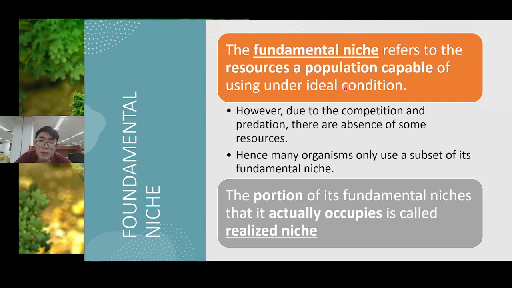There is no organism that can live under ideal condition. They will face competition and predation. There is no such thing as an ideal condition in the world. If the world did not contain any organism, then ideal condition would occur. If the world contains many organisms, then no ideal condition will occur. Okay, then the portion of each fundamental niche that is actually occupied is called the realized niche.